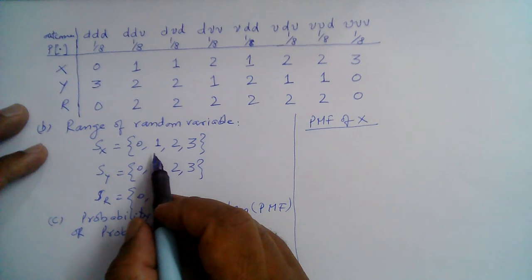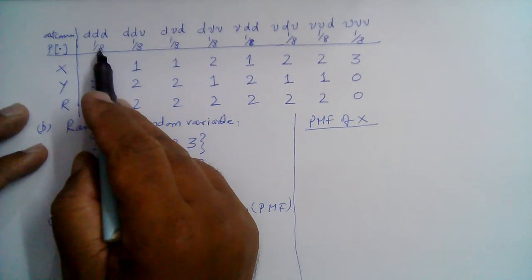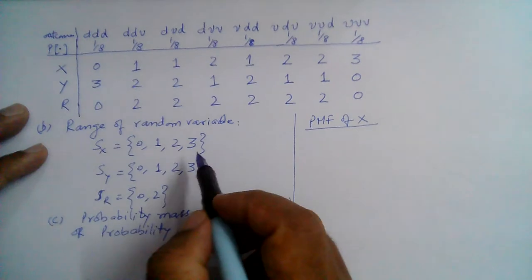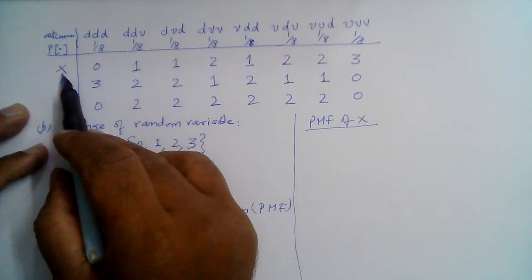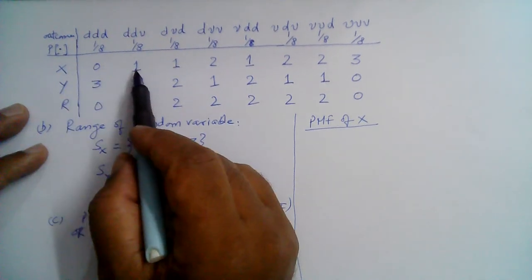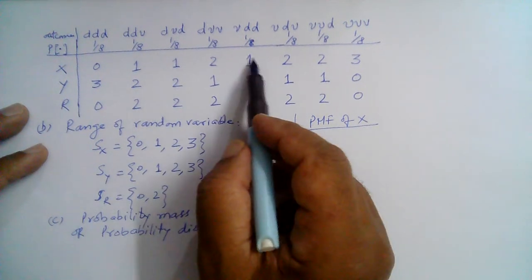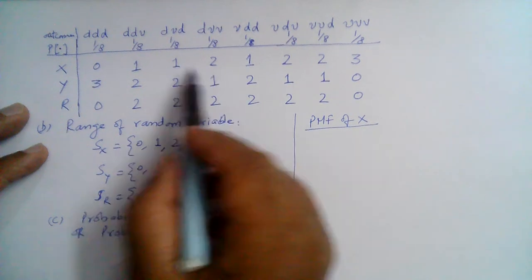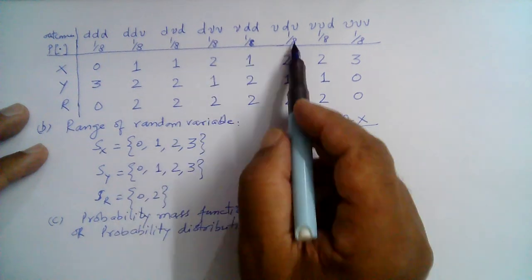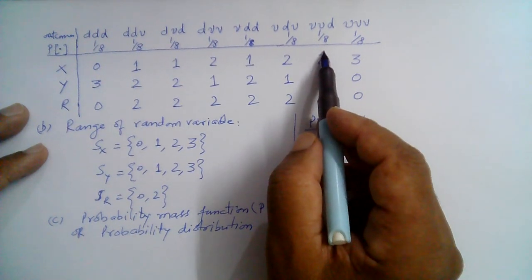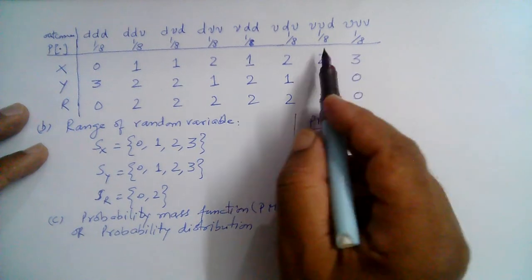For example, for 0, there is only this probability, 1 over 8. It occurs only once, so the probability of occurring 0 is 1 over 8. Now probability of occurring 1, right? For x takes on value 1, it occurs 3 times. So 1 over 8 plus 1 over 8 plus 1 over 8. So this is 3 over 8. Similarly, the probability that x takes on value 2, 2 occurs 3 times. So 1 over 8 plus 1 over 8 plus 1 over 8. This again is 3 over 8. And probability that x takes on value 3 occurs only once, so probability is 1 over 8.